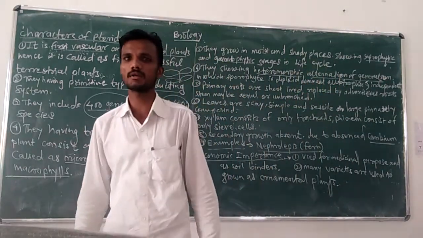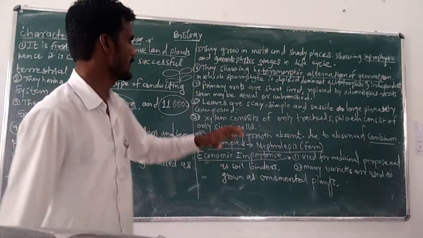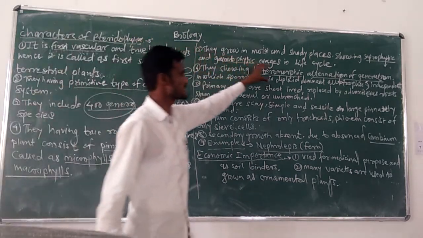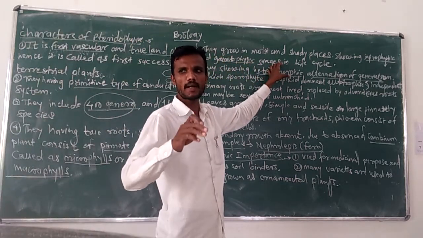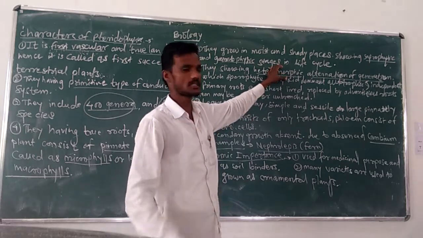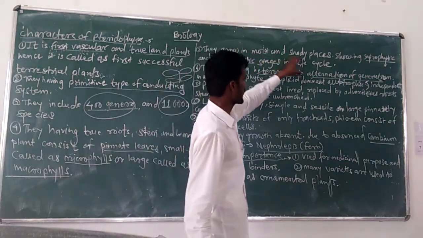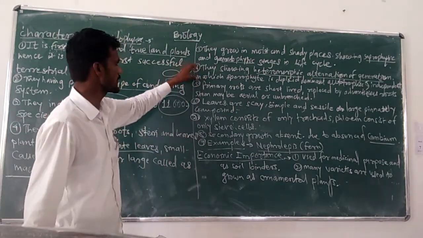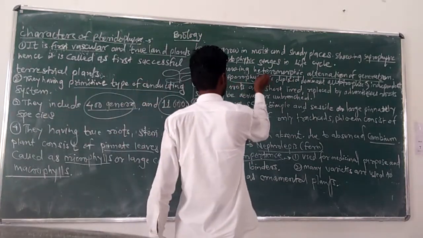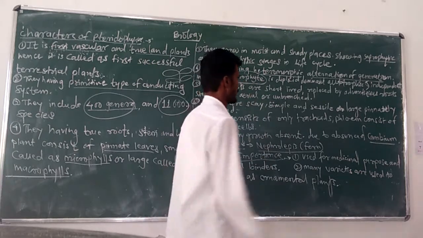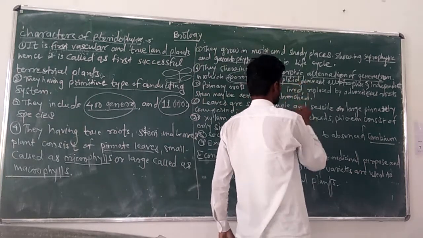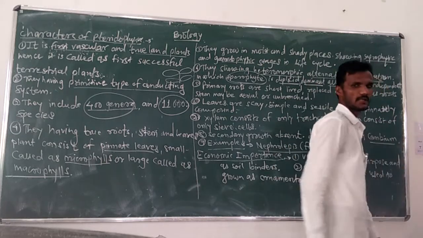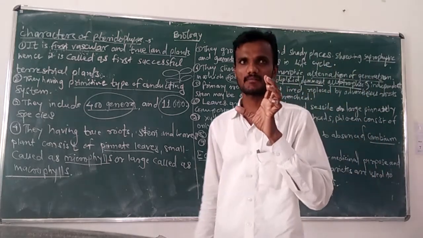Heteromorphic means different, that is, gametophyte and sporophyte are different stages. In this, the sporophyte is diploid in nature. It is also dominant, autotrophic in mode of nutrition, and independent.